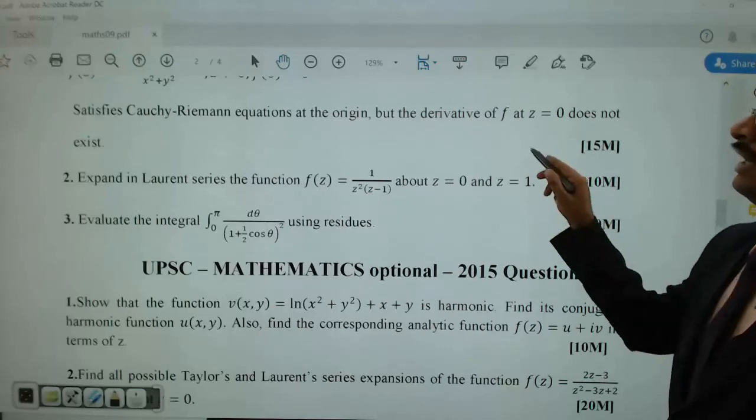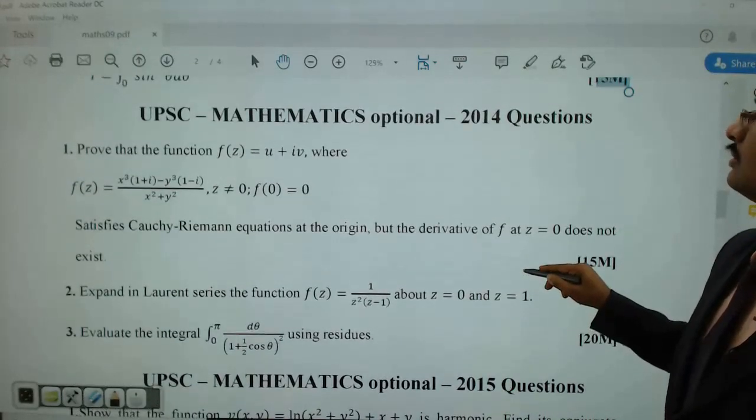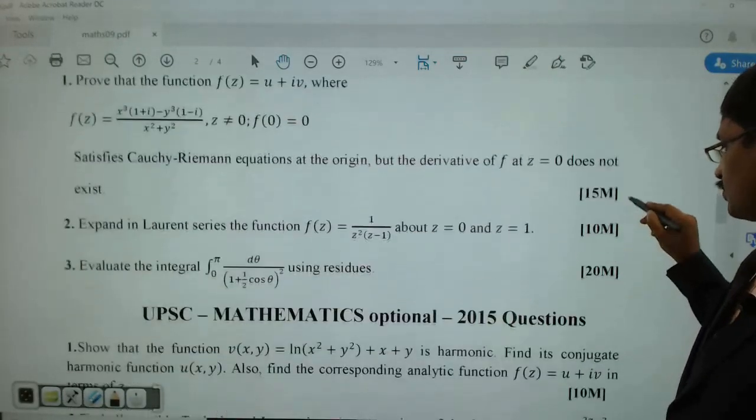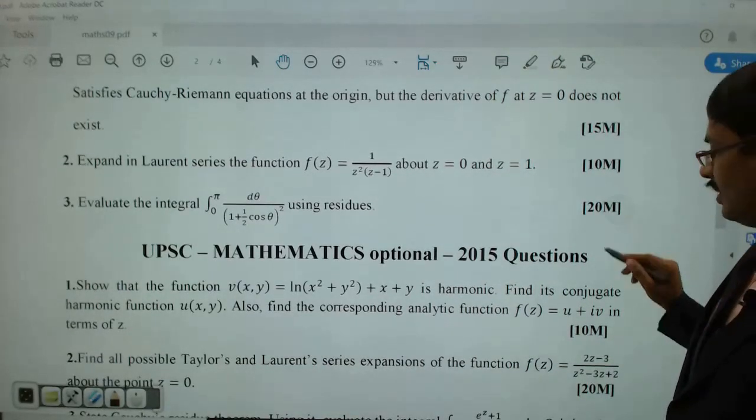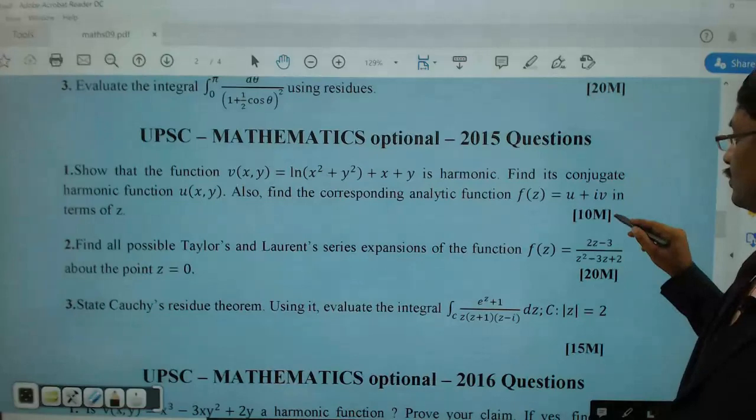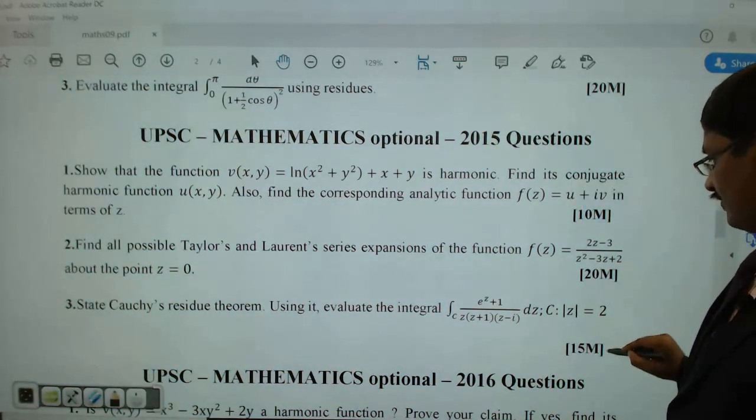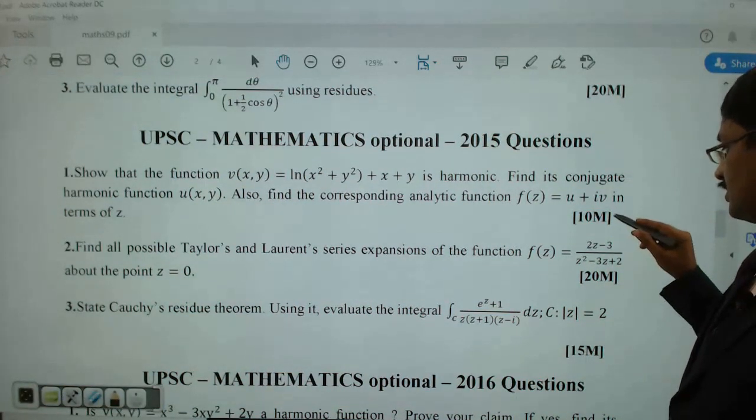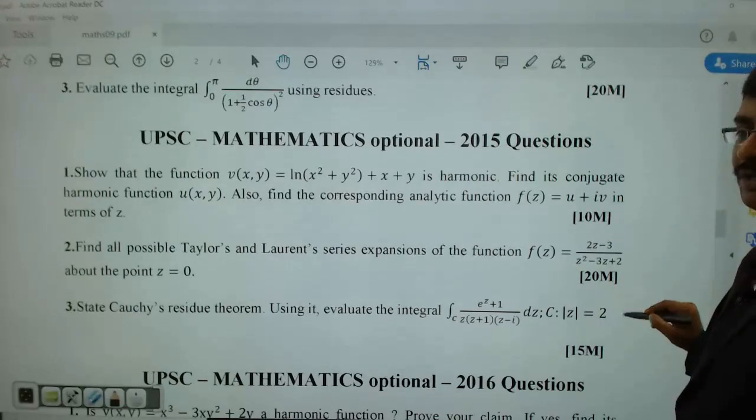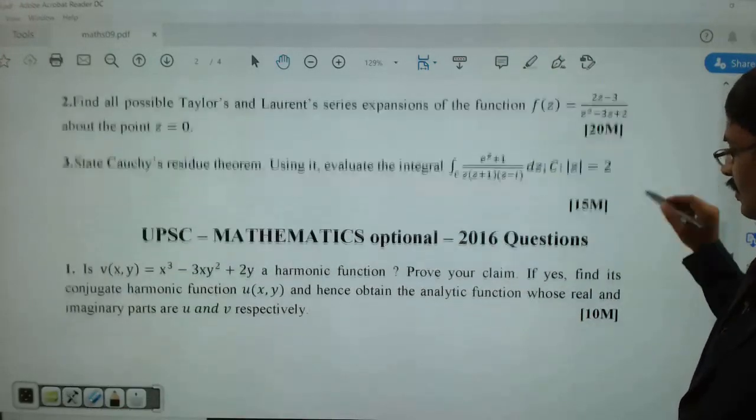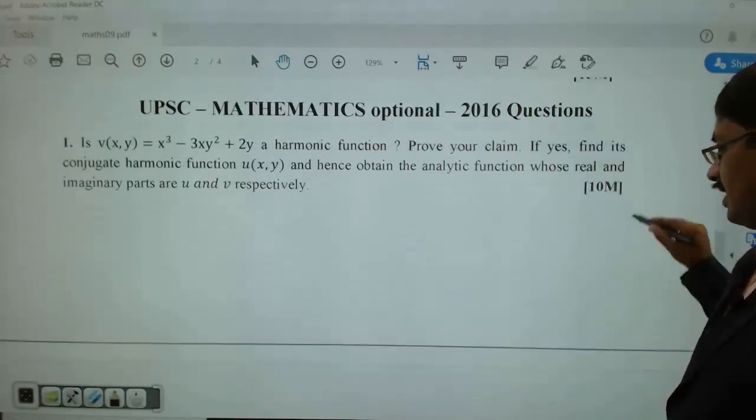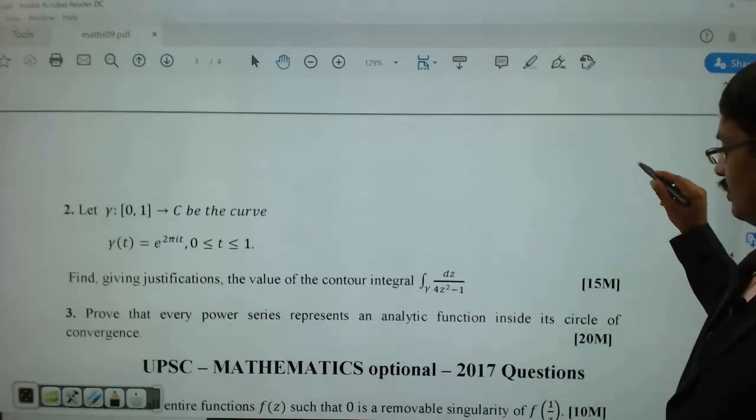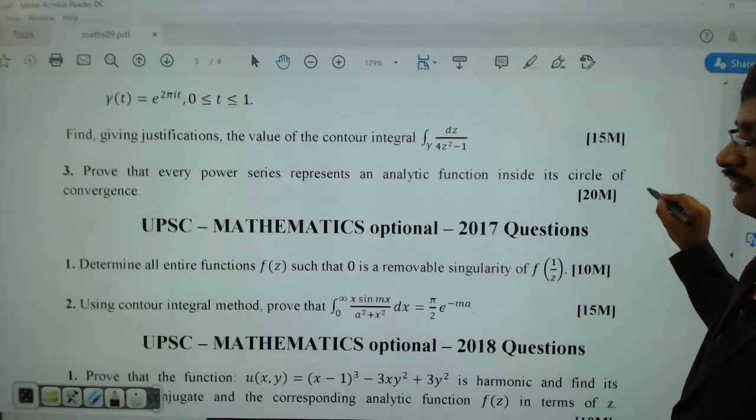See this, in 2014, there is a 15 marks question, a 10 marks question, and a 20 marks question. In 2015, 10 marks, 20 marks and 15 marks. Consistently, 10 plus 20, 30 plus 15 is 45 marks. And in 2016, there is a 10 marks question, a 15 marks question and a 20 marks question.